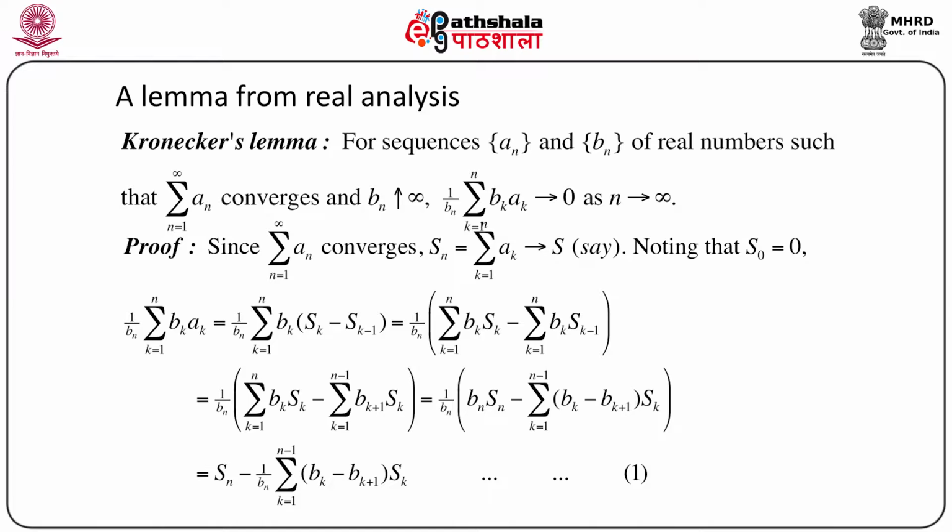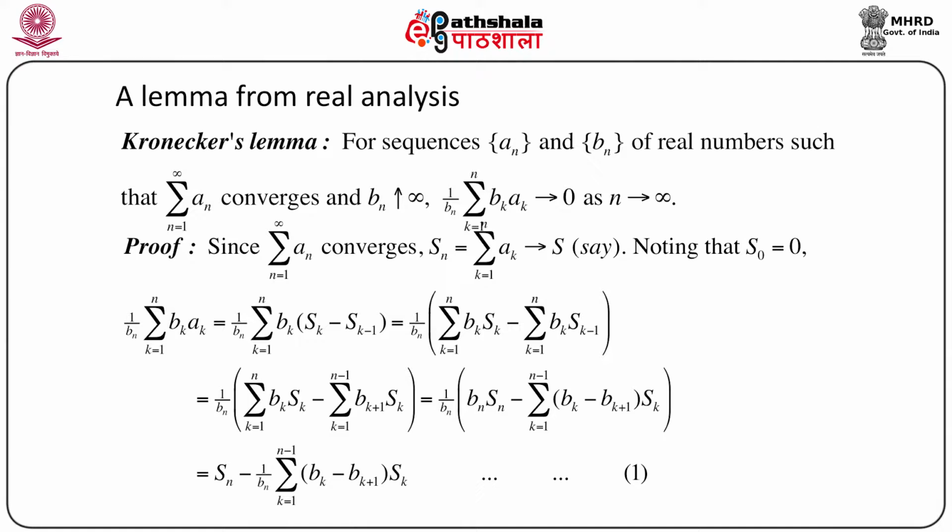Since it is given that summation an converges, we can immediately write that Sn, the partial sum summation k equals 1 to n of ak, converges to some quantity, let us call it S. So Sn converges to S because summation an, n equals 1 to infinity, converges. Also note that we can set S naught equals 0. Then let us consider the main quantity in which we are interested, that is 1 by bn summation k equals 1 to n of bk into ak.